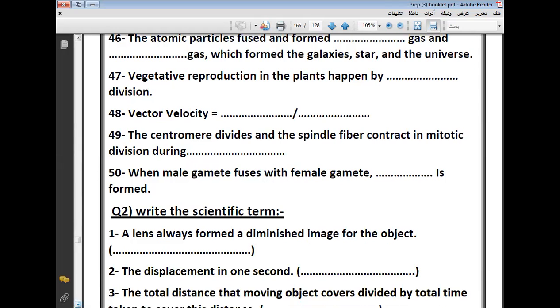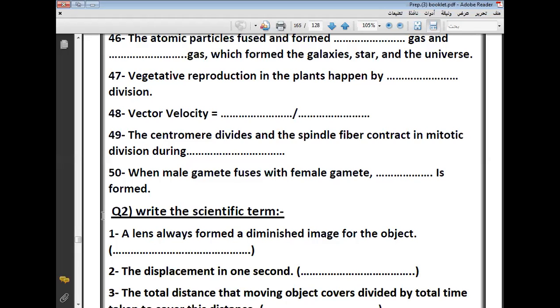Vegetative reproduction in the plants happens by mitotic division. Excellent. Vegetative reproduction in the plant takes place by mitotic division. Any asexual type of reproduction takes place by mitotic division, such as vegetative reproduction. We have many types of asexual reproduction, right? Can you remember them?